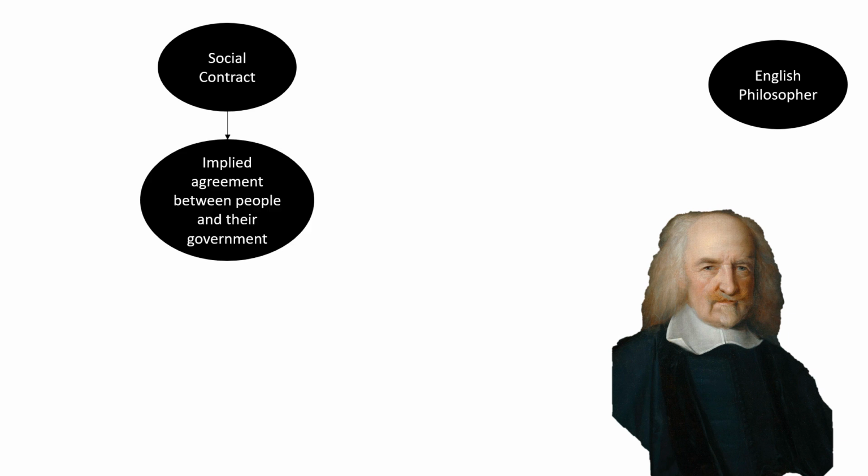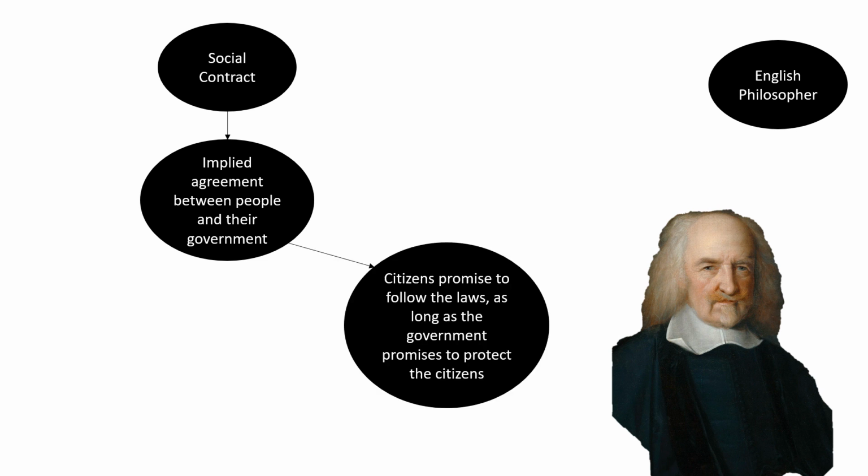and its citizens. The social contract is an implied agreement amongst the people of an organized society that defines the rights, duties, limitations of the governed, and the government. The social contract states that citizens promise to follow the laws set forth by the government, and in return, the government will protect its citizens.